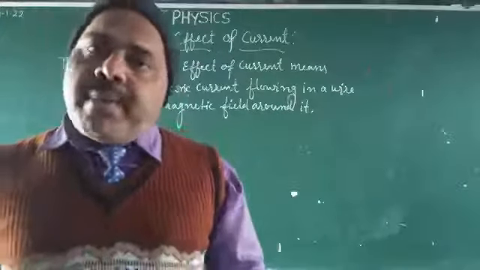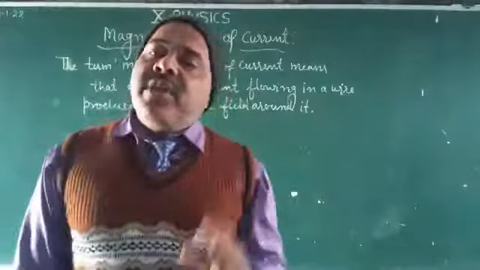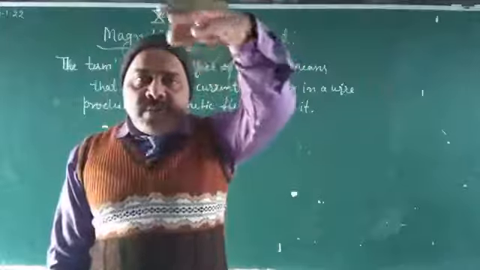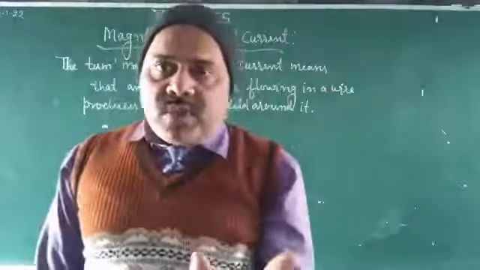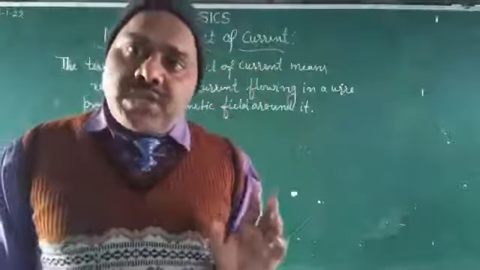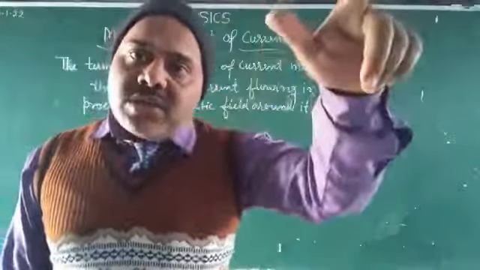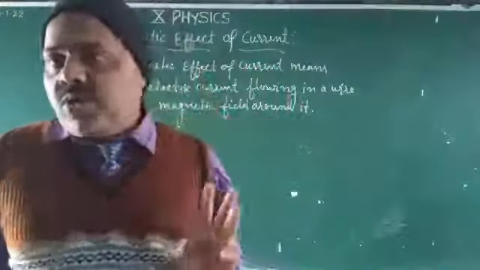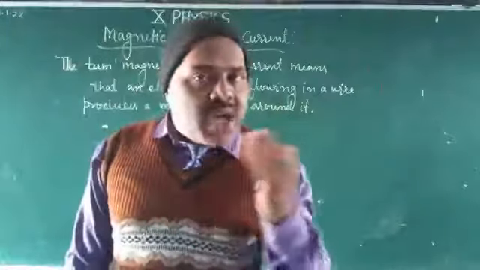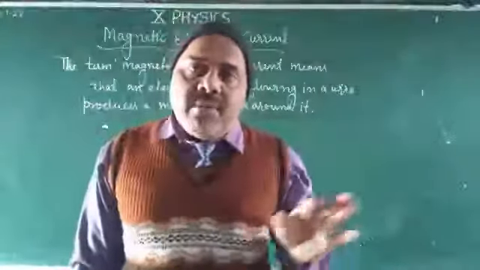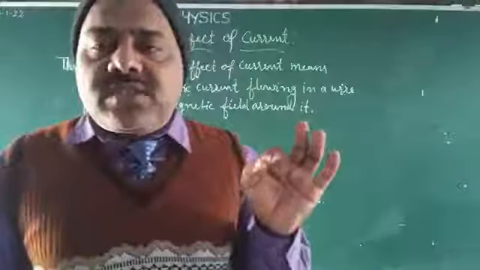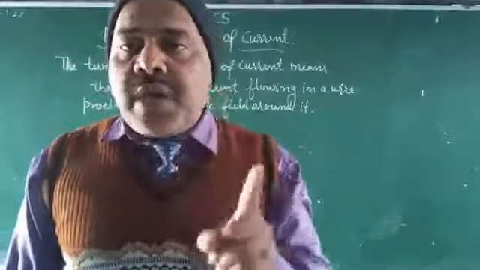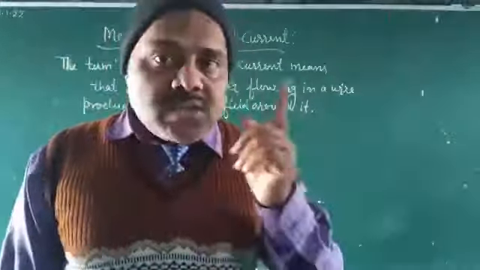Dear student, a magnet always has two poles. When a magnet is suspended freely, it aligns itself in the north and south direction.